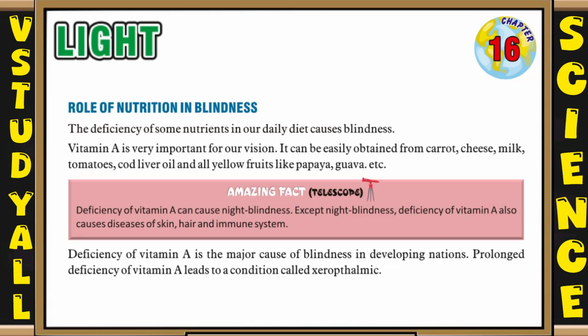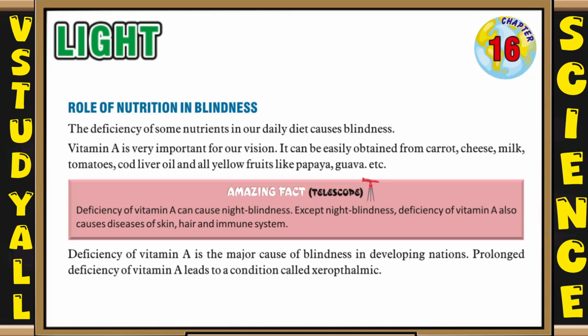So now let's see the role of nutrition in blindness. The deficiency of some nutrients in our daily diet causes blindness. Vitamin A is very important for our vision. It can be easily obtained from carrot, cheese, milk, tomatoes, cod liver oil and all yellow fruits like papaya, guava, etc. An amazing fact is that deficiency of vitamin A can cause night blindness.